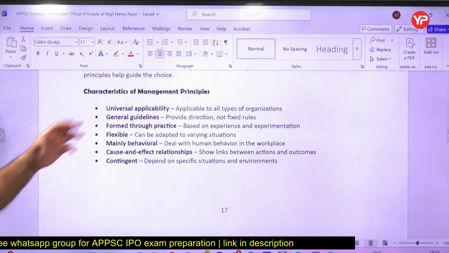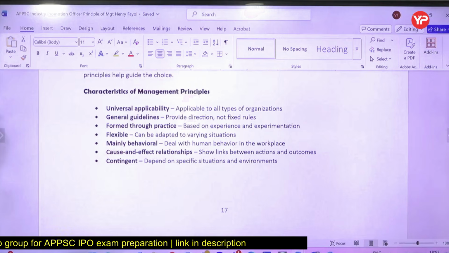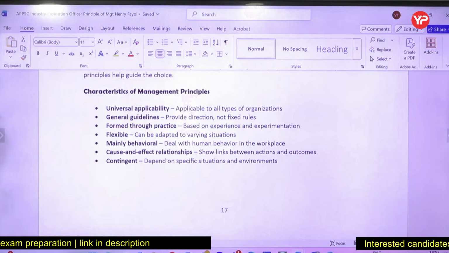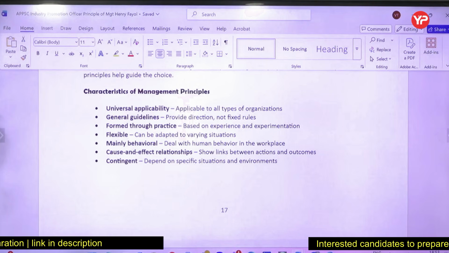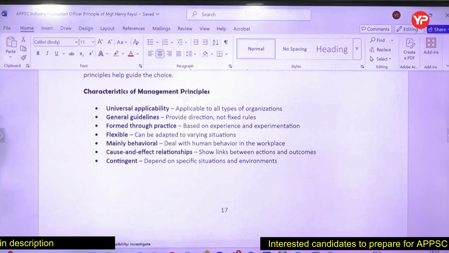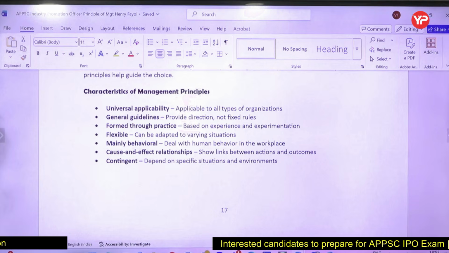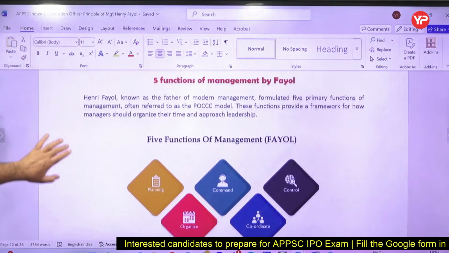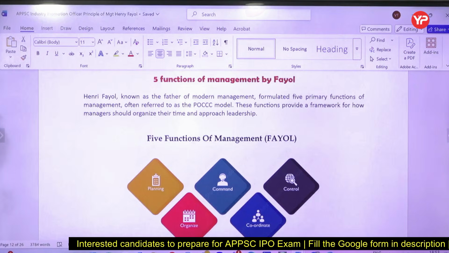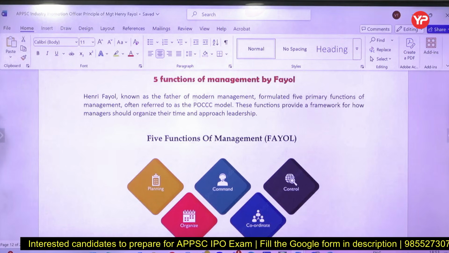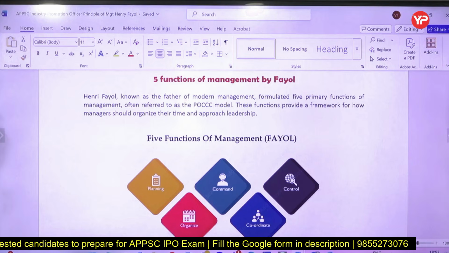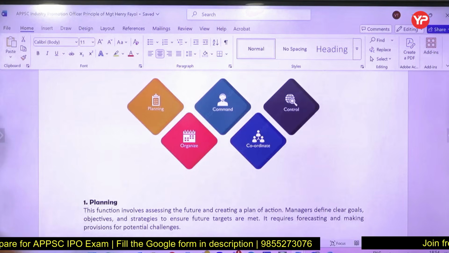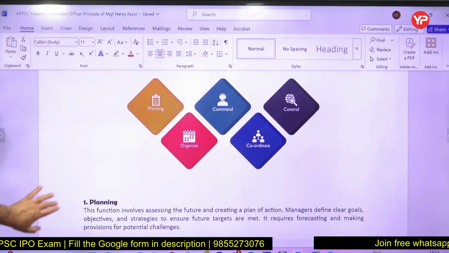So the characteristics of the management principles, whatever we did, they are universally applied to organizations. They are general guidelines and largely based upon experiment and experience. Right, this is how it is. Now the 5 functions of management were given by Fayol, who is known as the father of modern management. So he gave 5 functions. It is called the POSDCORB model: planning, command, control, organize, coordinate. These are the 5 functions.